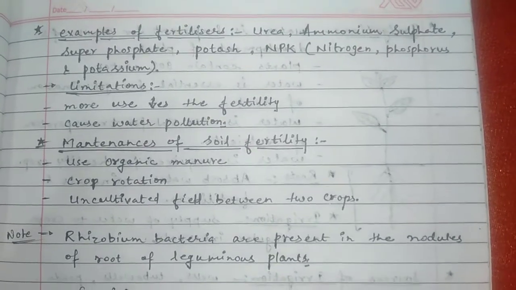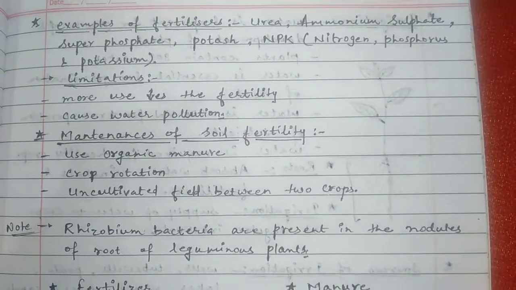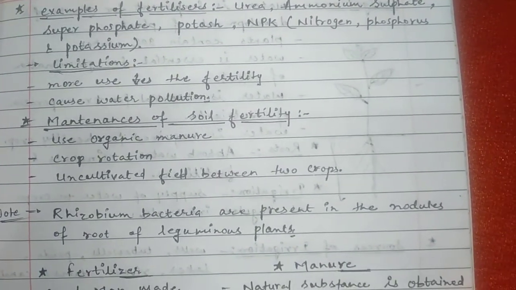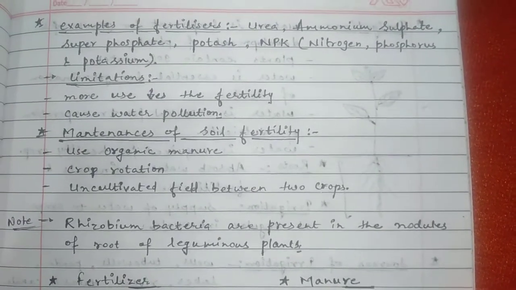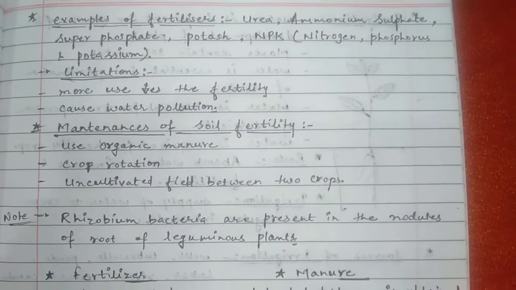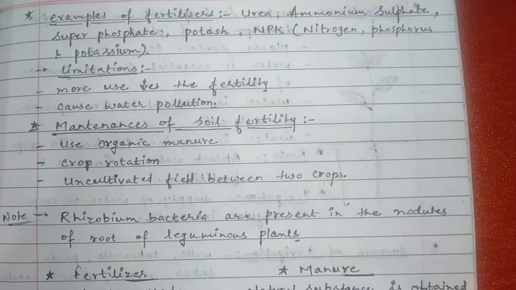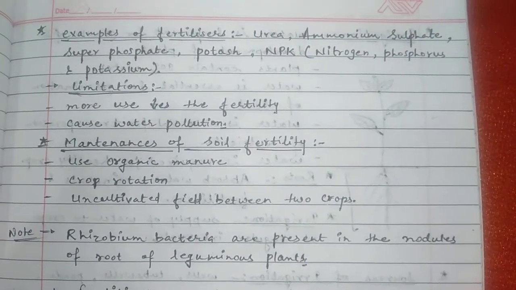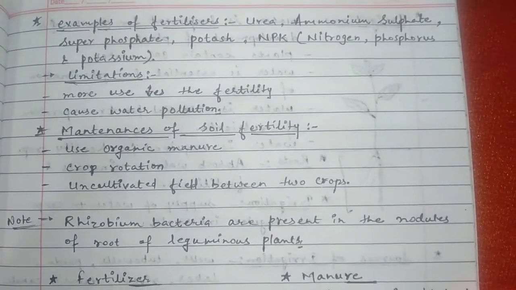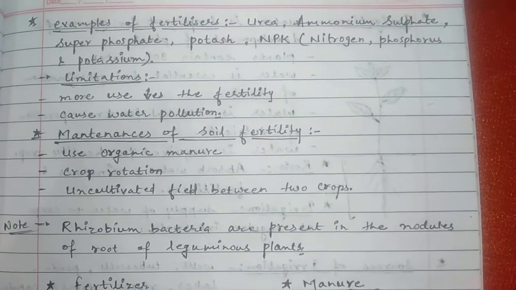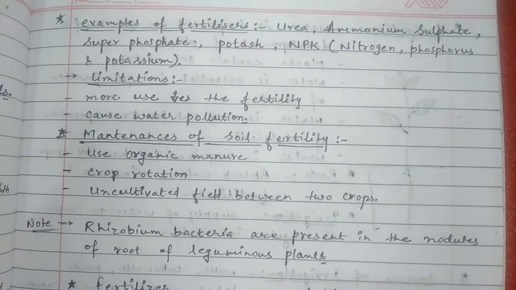In Punjab, farmers use too much chemical fertilizer, and because of that nowadays these farmers are suffering from different kinds of cancerous diseases.